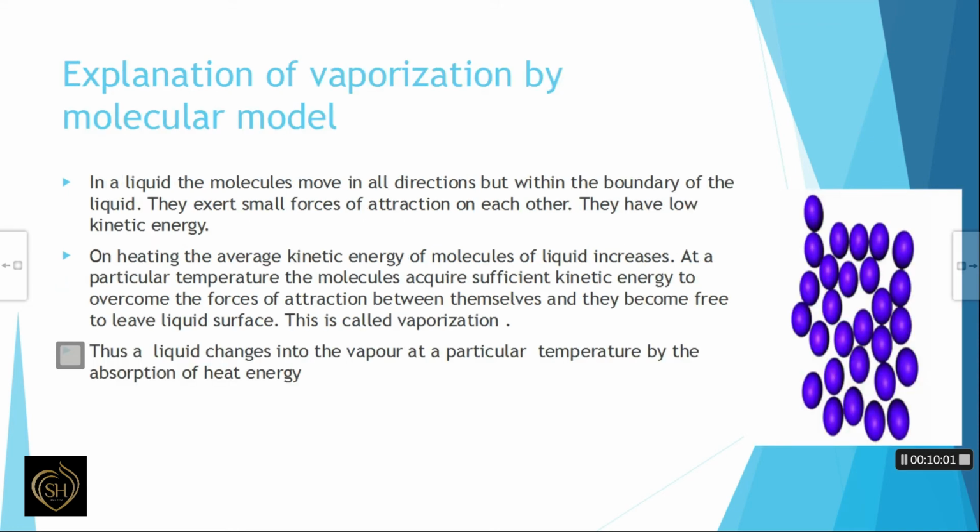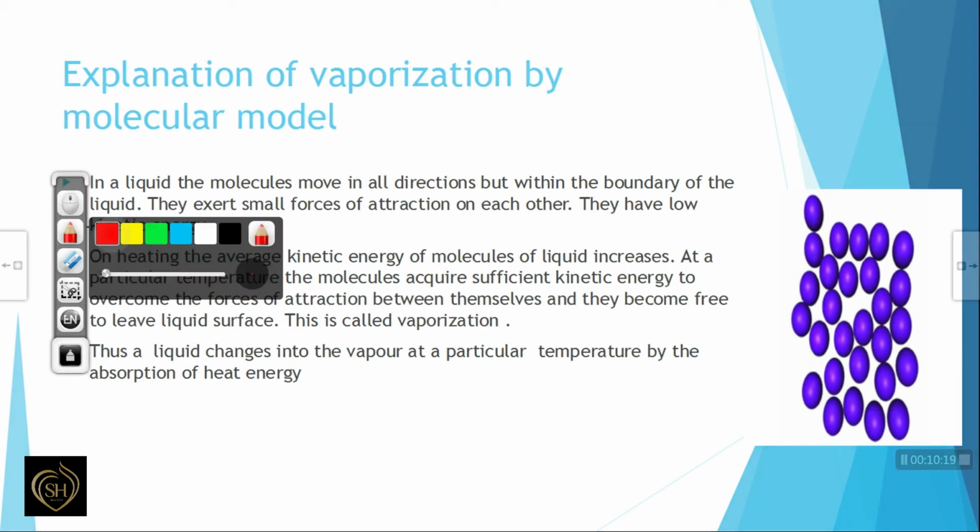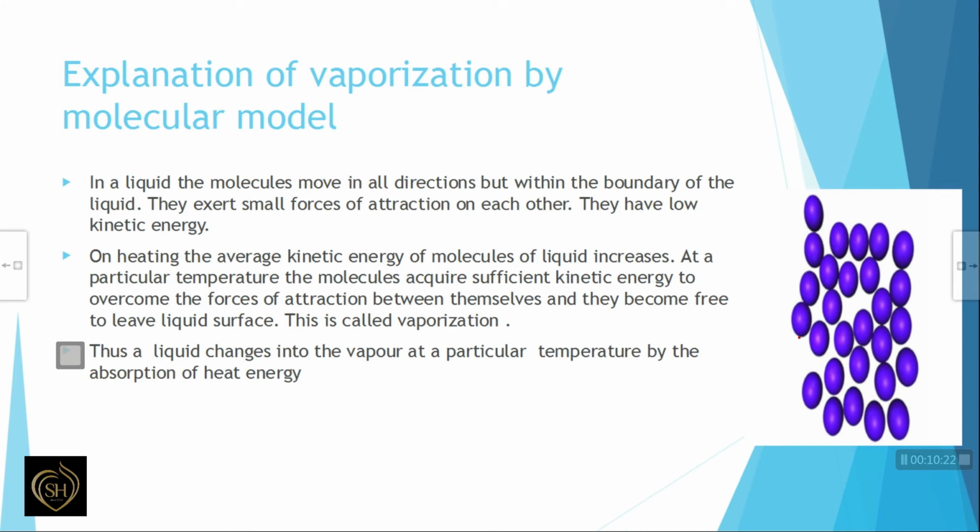Now we can learn about the explanation of vaporization by the molecular model. Here you can see the picture that shows the molecular arrangement in a liquid. We know that in a liquid, the molecules move in all directions but within the boundary of the liquid. Between each molecule there is a small intermolecular spacing. So the molecules can move in all directions, but only within this boundary of the liquid.